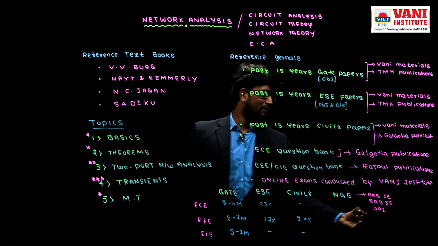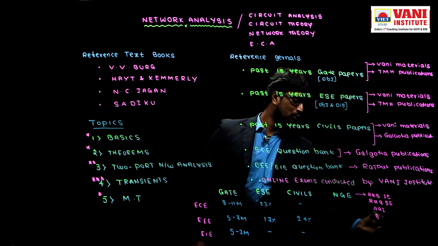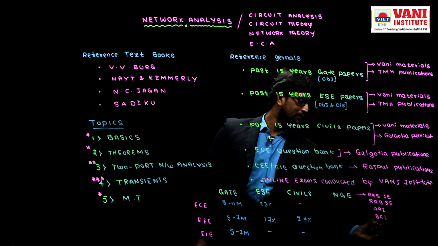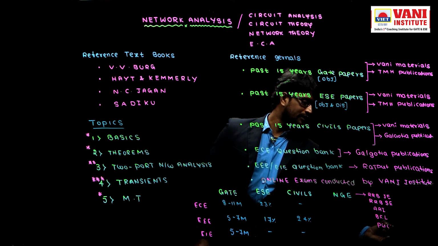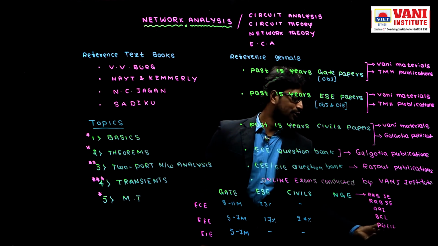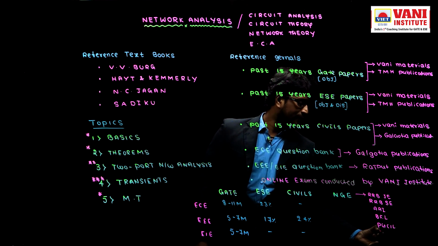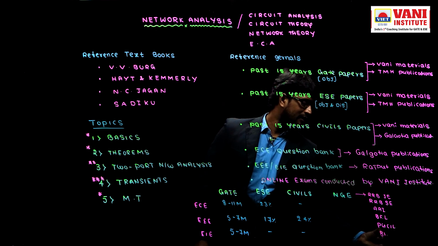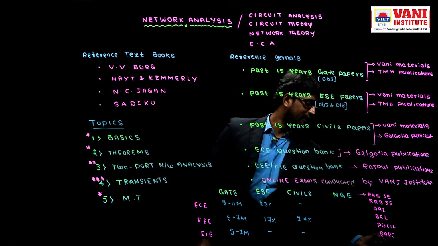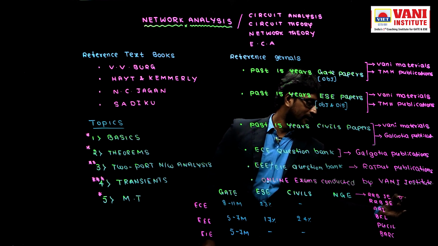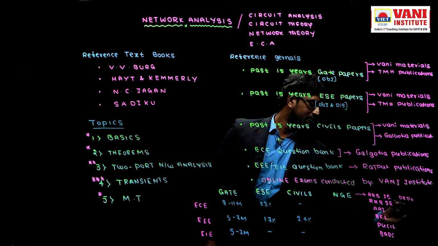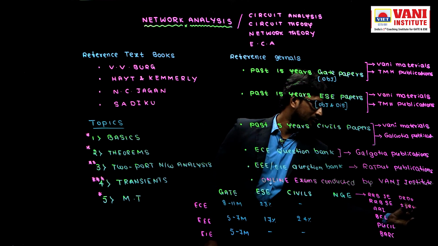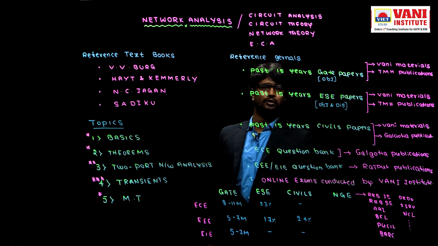Bharat Electronics Limited, through GATE and non-through GATE. PGCIL, Power Grid Corporation of India Limited, through GATE and non-through GATE also. And BARC, DRDO, ISRO, NCL, so many non-through-GATE exams are there.